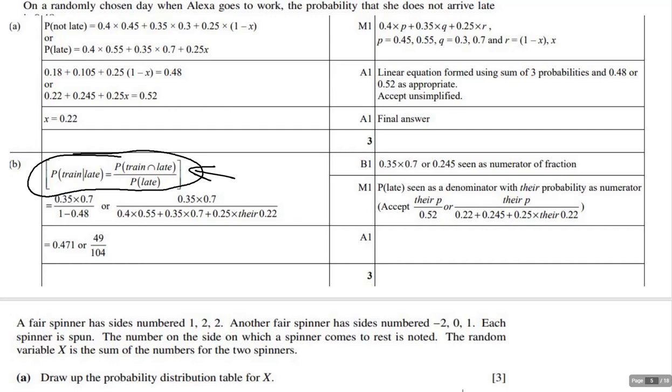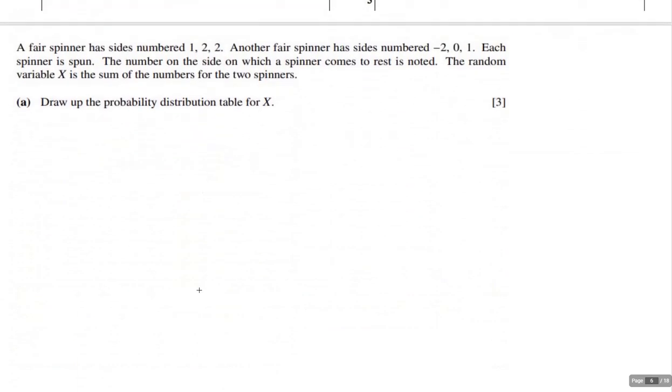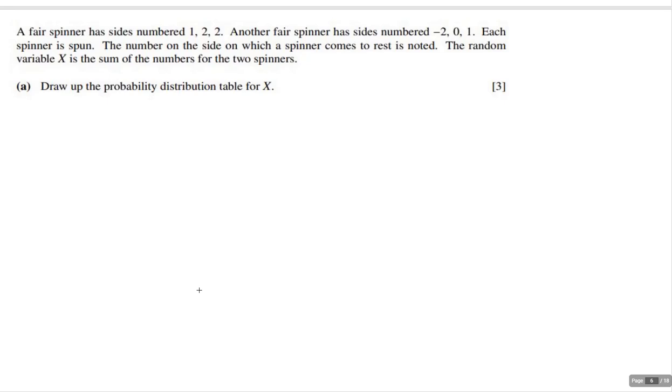Okay, so let's take a look now at the next one. This is an interesting question because it's actually from the next chapter. It refers to setting up a probability distribution table. Now a probability distribution table is basically a table that lists every possibility and then its probability.